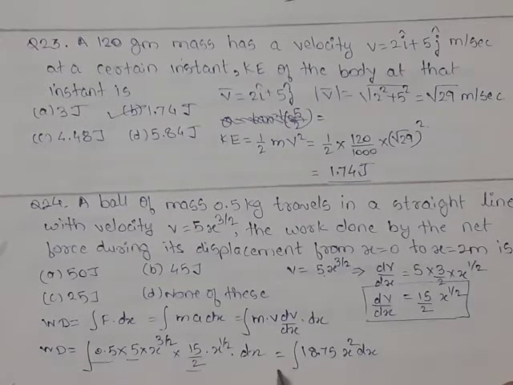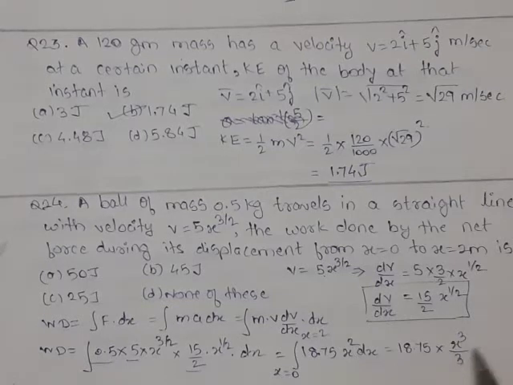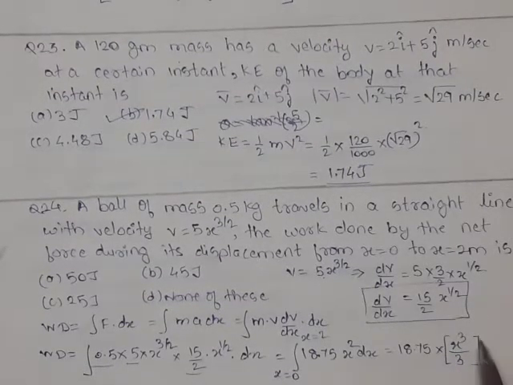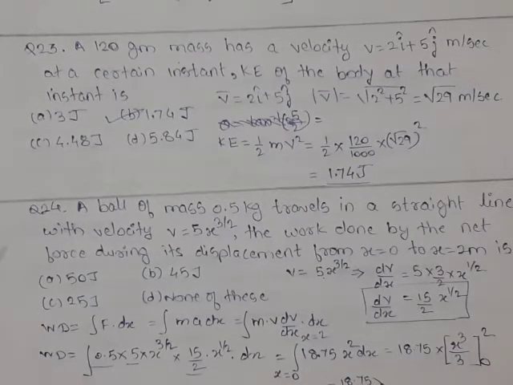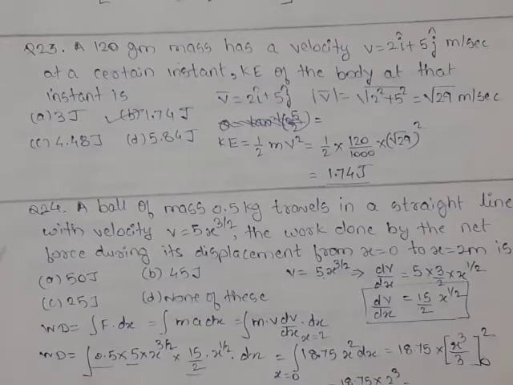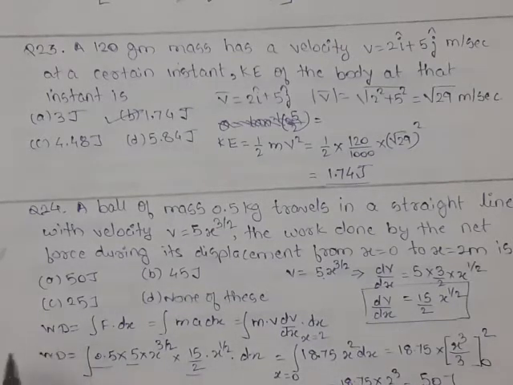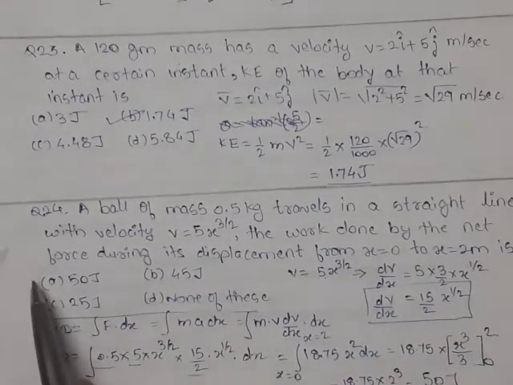Now we have the integration limit x equals 0 to x equals 2. So integrating this term, it becomes 18.75 into x cube by 3 with the limits 0 to 2. So it will finally become 18.75 into 2 cube by 3, and this answer comes to be 50 joules. So 50 joules is our answer, which means out of these four options, option A is correct.